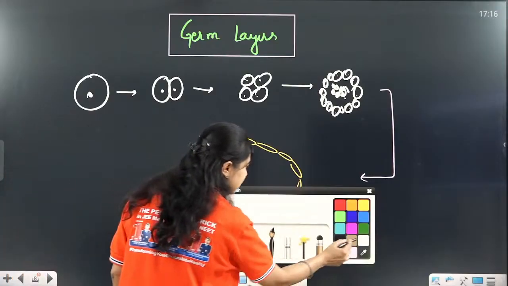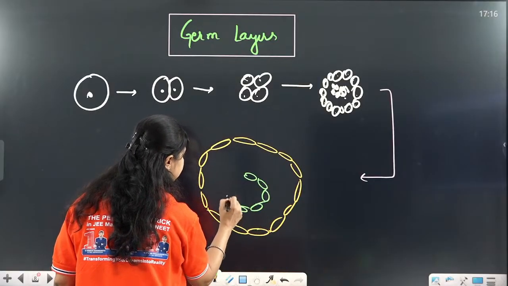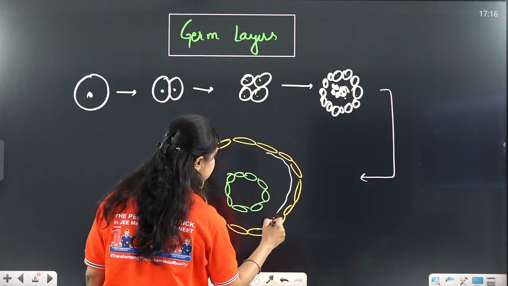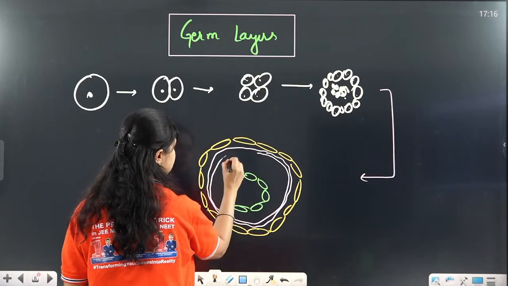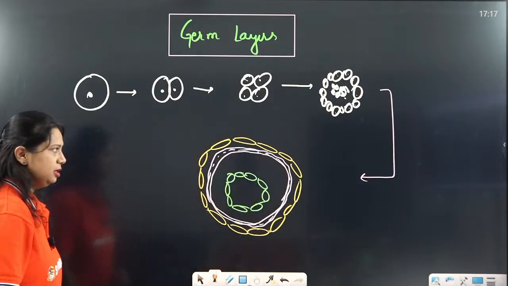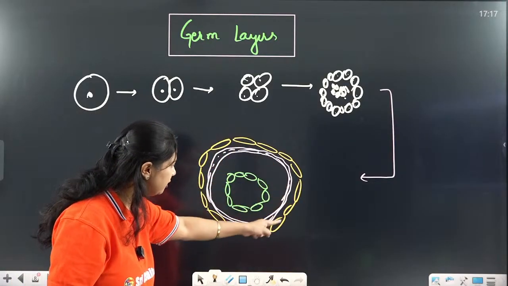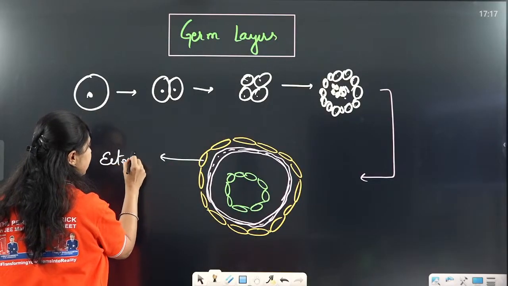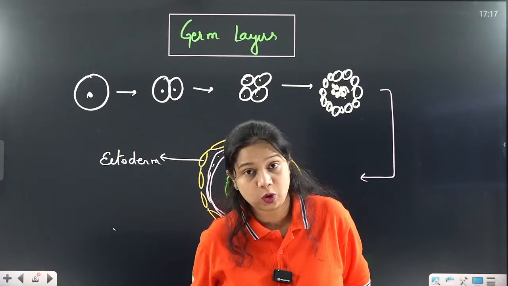Some of these cells will arrange themselves in the inner layers like this, okay, and the rest of the cells will be present here in these forms, like this, okay. So these are the 3 layers. The outermost layer of these cells is called the ectoderm or ectodermal cells.